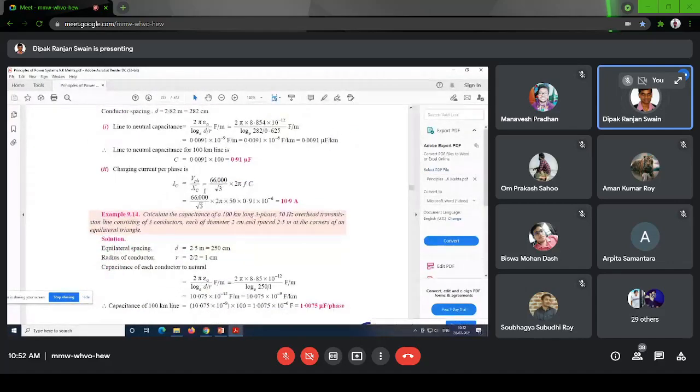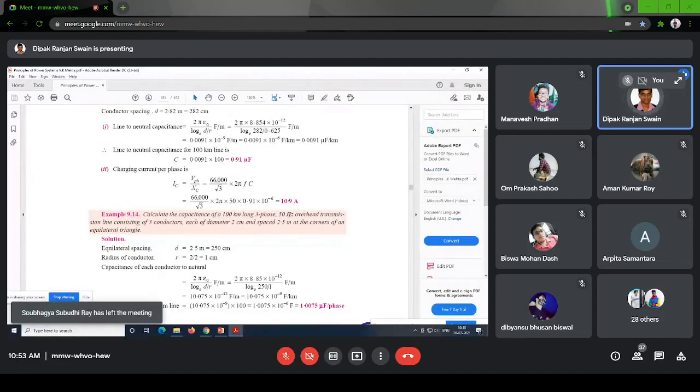Now here you can see, as the length is multiplied directly, if the length increases, the capacitance value increases. And if the capacitance value increases, what will happen to the value of IC? It is 1 by omega C, so C is in the numerator. So as the capacitance value increases, the charging current will increase. So you can say that if the transmission line length increases, the charging current also increases.